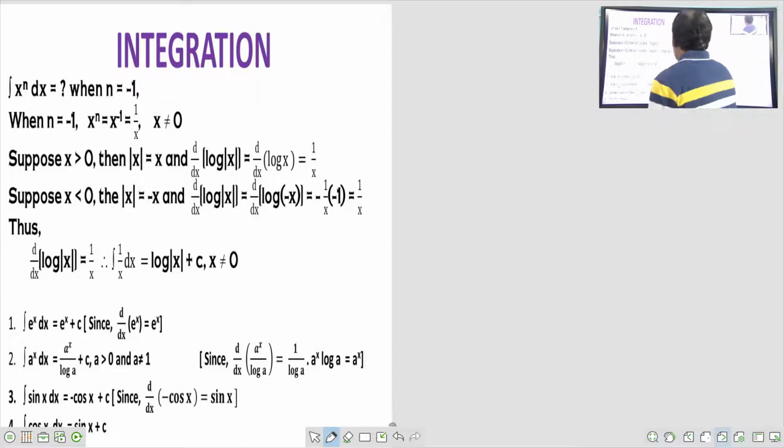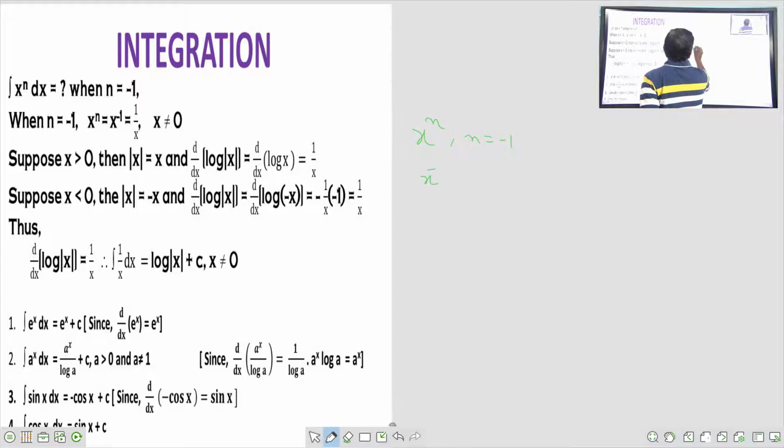Just now we said the integral of x to the power of n is x to the power of n plus 1 by n plus 1. In case n becomes minus 1, putting n equal to minus 1, what happens?